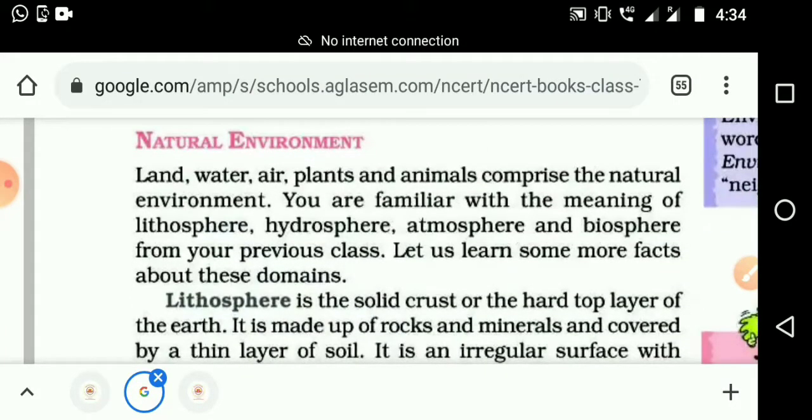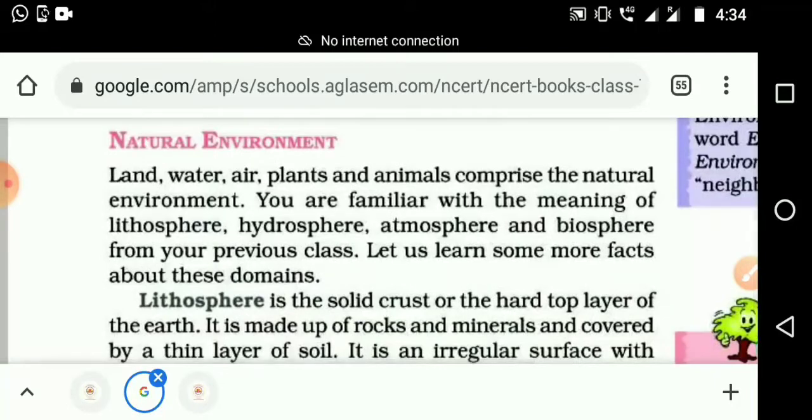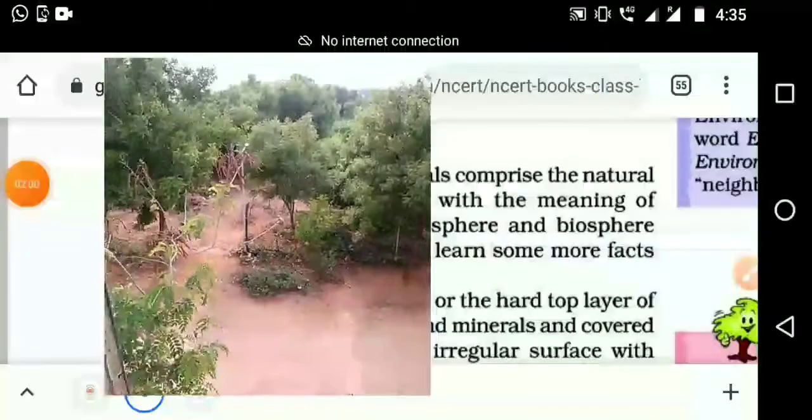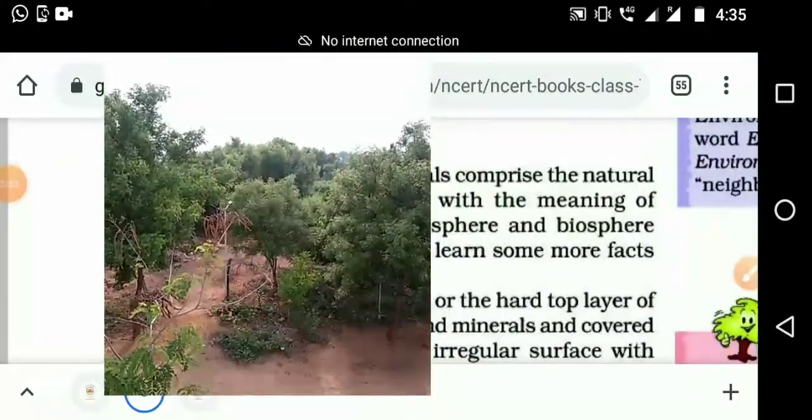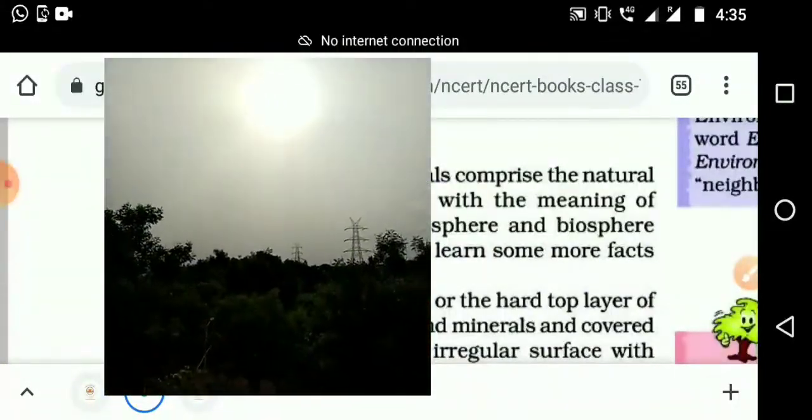The next topic is the natural environment. What is it? In the natural environment, water, air, plants, animals, everything is included. So let us see some examples from our daily life. Here we can see some plants. Then the evening sun.